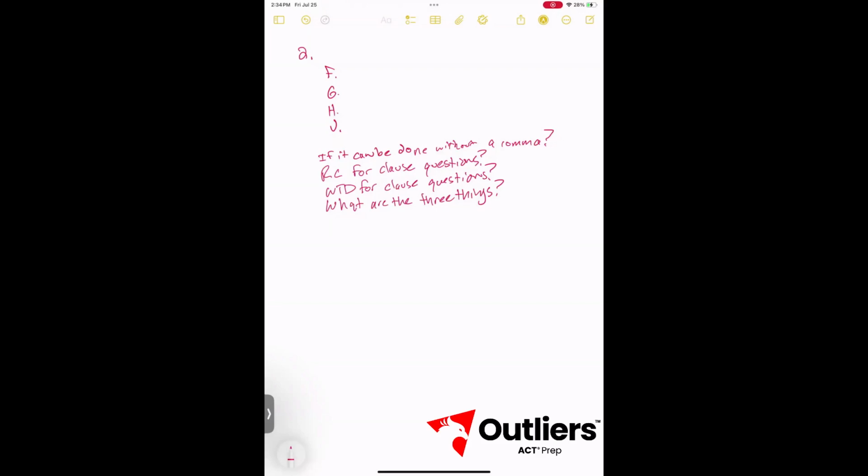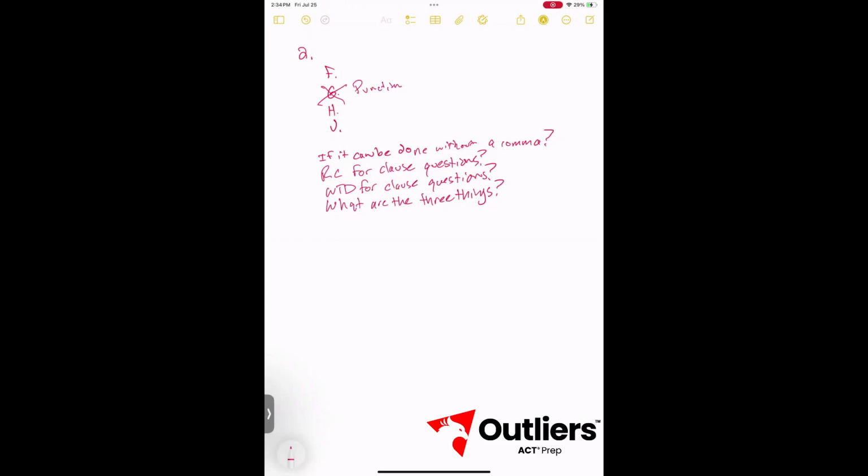Answer G. So we do have punctuation in the middle of a clause, so we have to ask ourselves, can it be done without the punctuation? If it can be done without the punctuation, it must be done without the punctuation. So let's just read it and see. But Bentley made history in 1985 when he produced. We can read straight through that and we can tell there's no necessary pauses, nothing like that. So we do not and should not have punctuation in the middle of a clause. So we can eliminate answer G based on punctuation in the middle of the clause. So that one is gone.